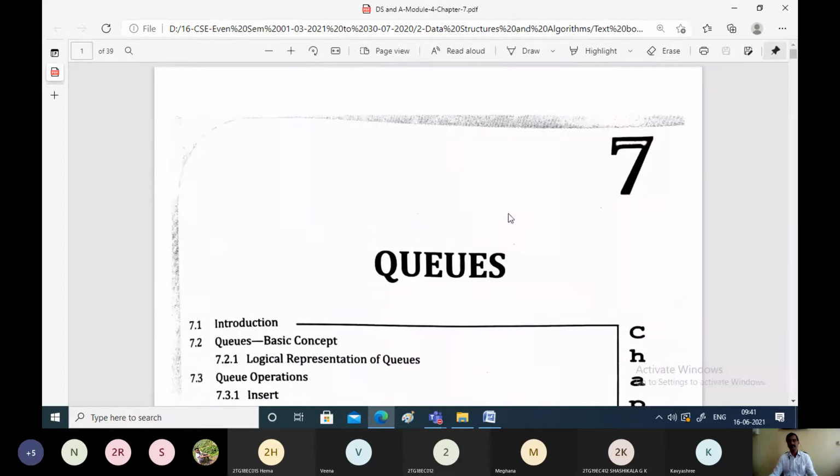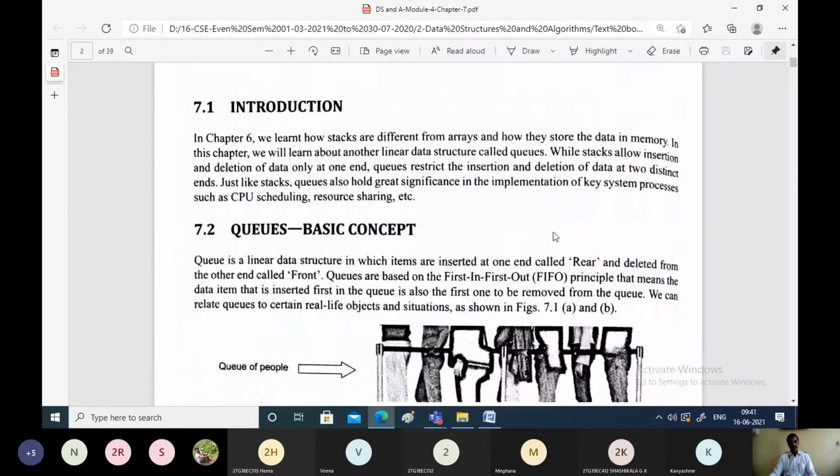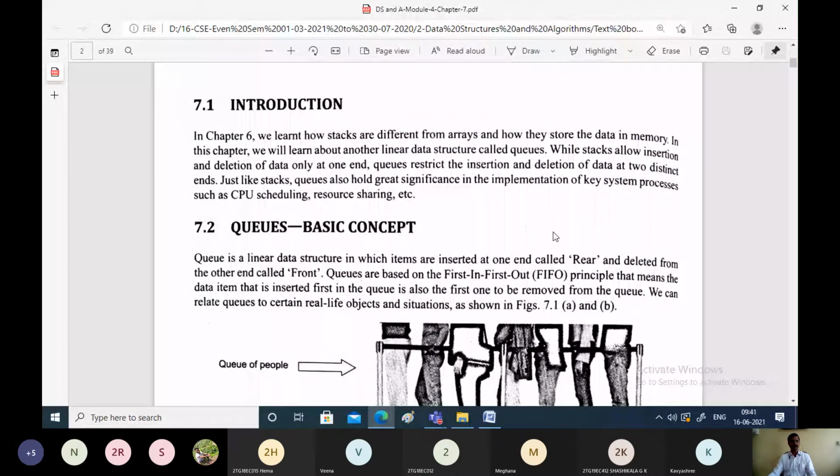Now let us see what actually a queue is, how that queue can be used in programming, and how it's going to help. Basically, the basic usage of queue is in CPU scheduling or process scheduling. Whichever process has been created first will be given to the processor. That we will be studying in computer architecture and so on. Coming to the introduction to the queue, we must have used queues and heard the term queue in our day-to-day lives.